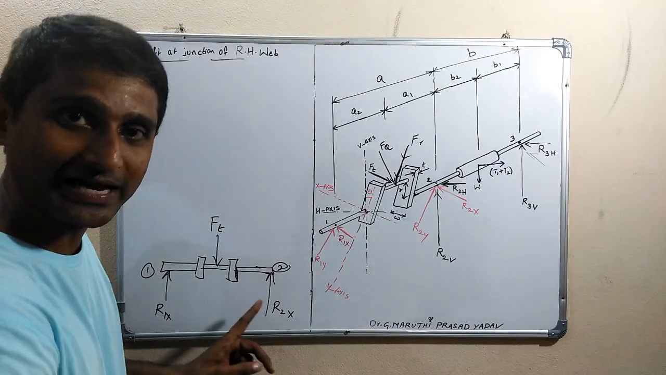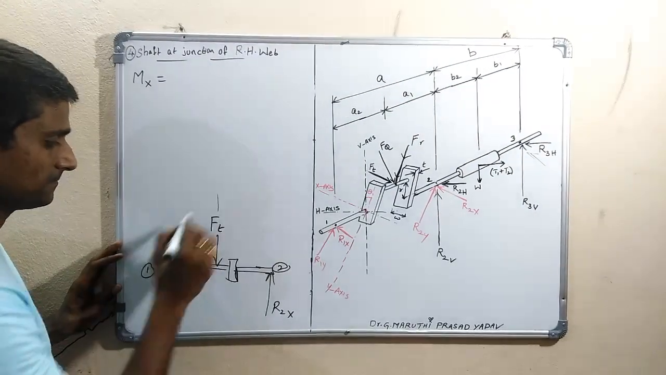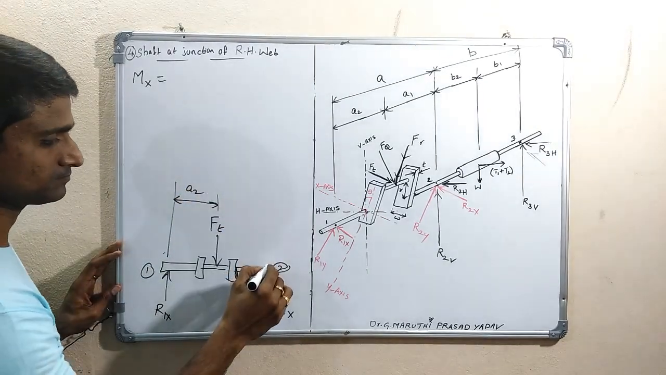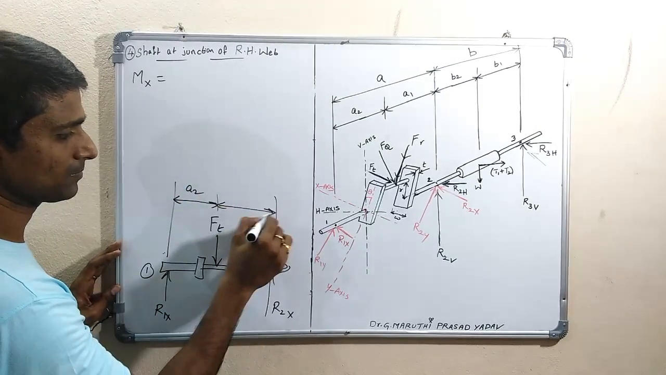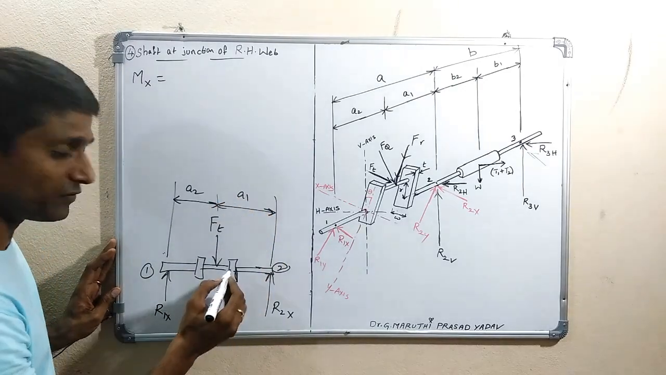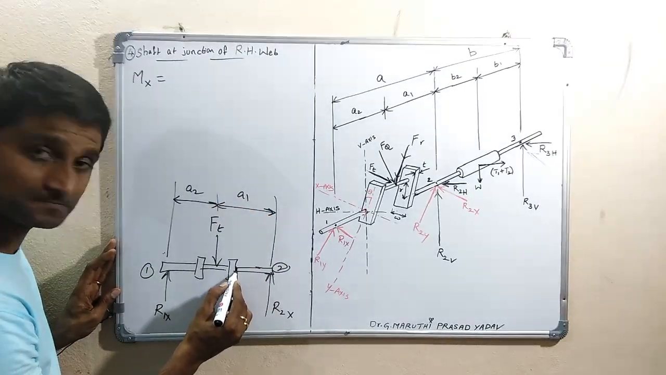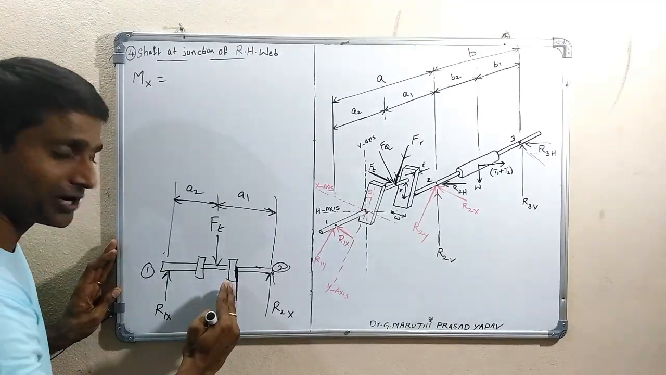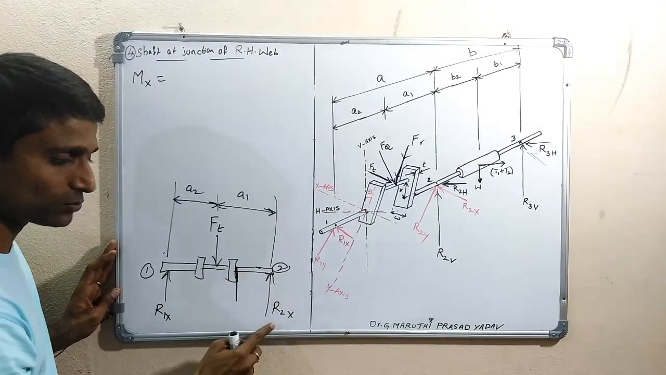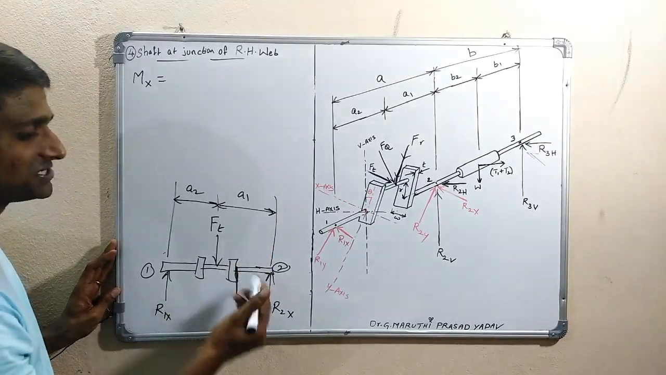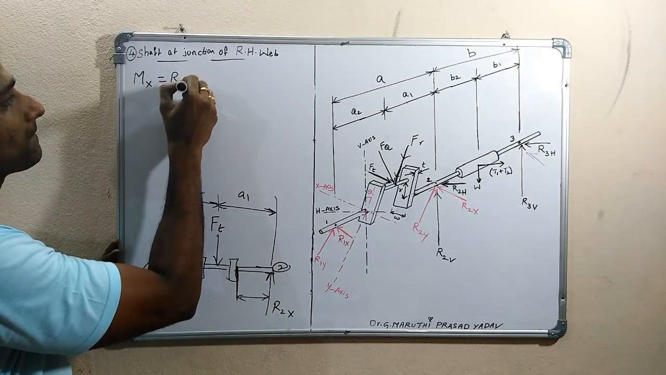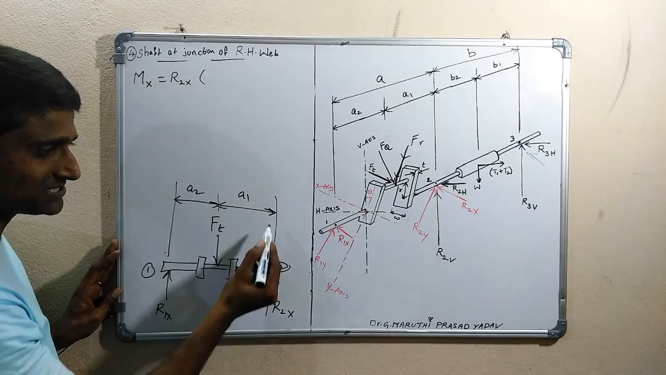So this is how it looks. At this cross section exactly here, we want to find the bending moment. You can take either the right side or the left side. If you take the right side, only one force is there: R2x into this distance, which is A1